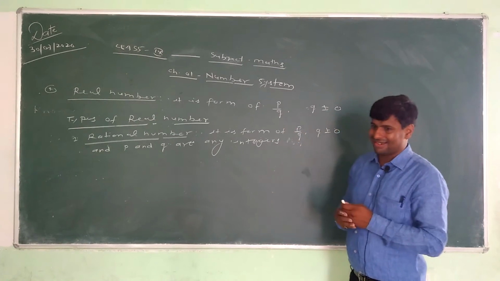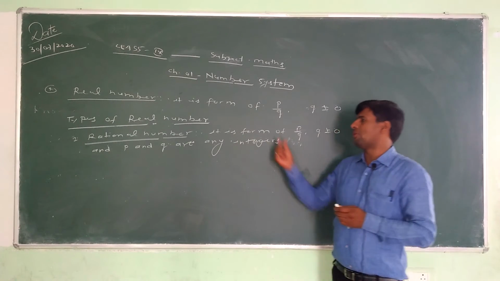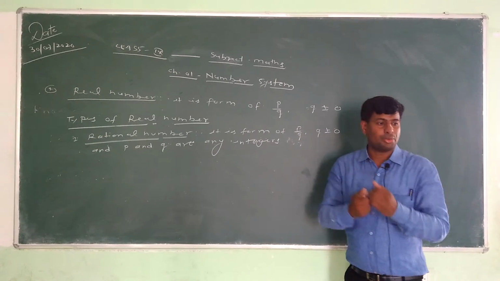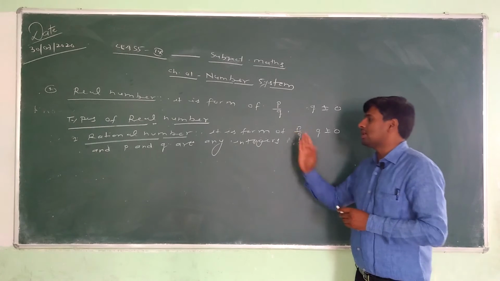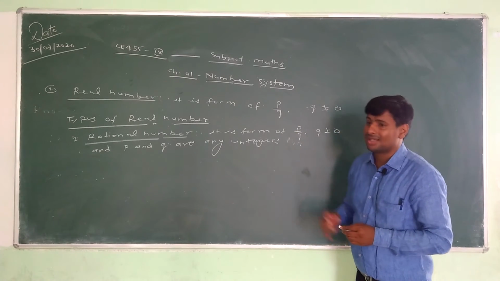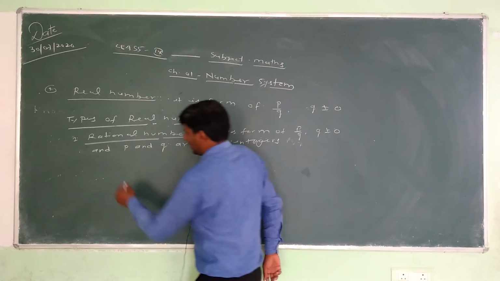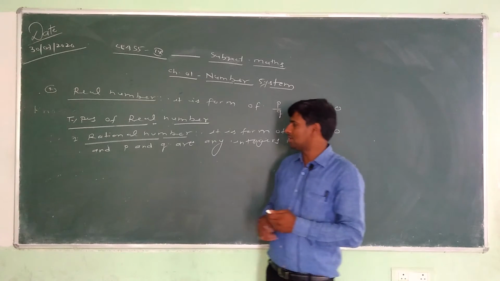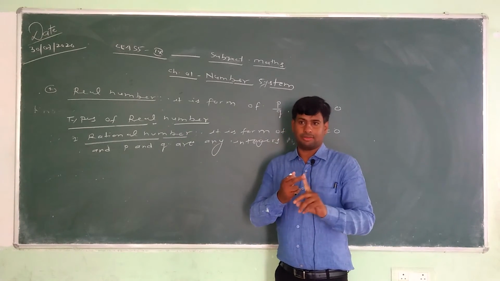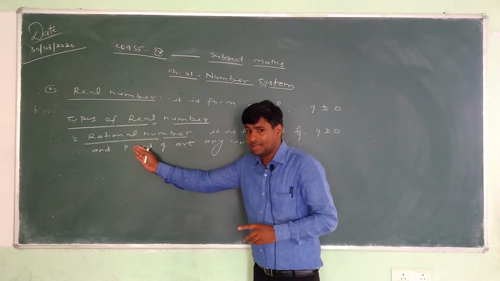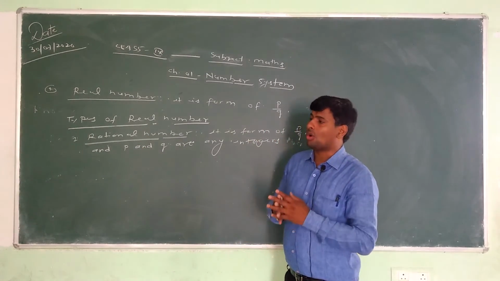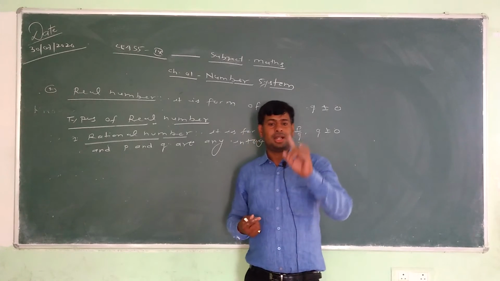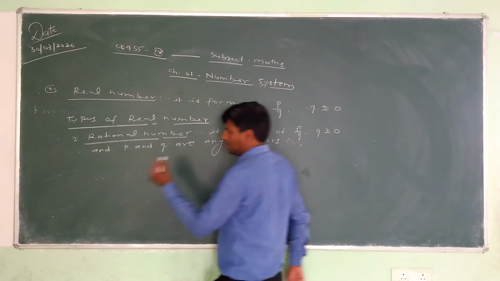What is a rational number? A rational number is in the form of p by q where q does not equal 0, and p and q are integers. P and q both are integers, and that can be represented in the form of p by q, that is a rational number. Also, class 9th students, rational numbers have two conditions: first, terminating, and second, non-terminating but repeating. But irrational numbers have only one condition: non-terminating and non-repeating.